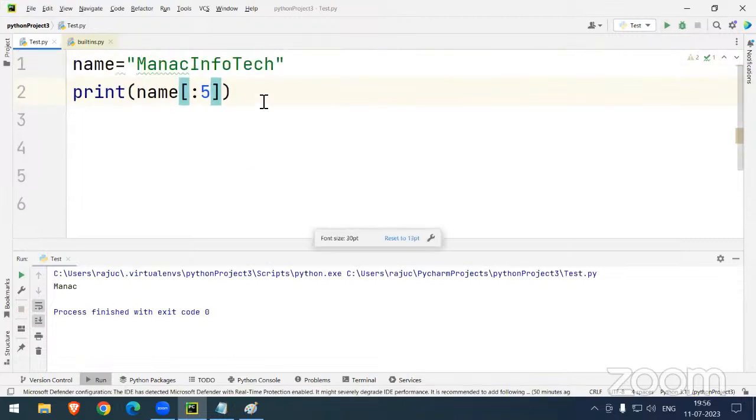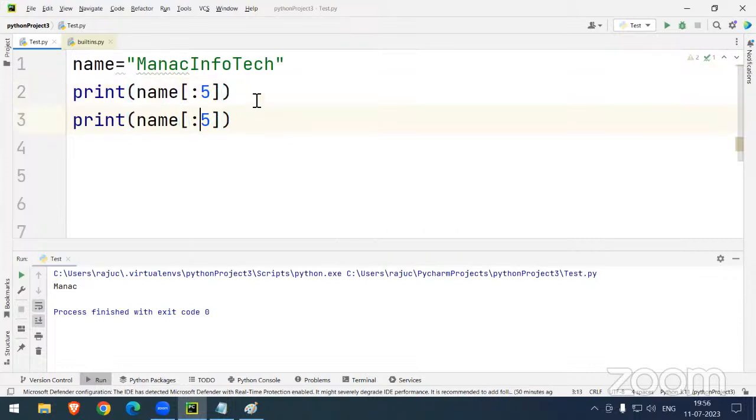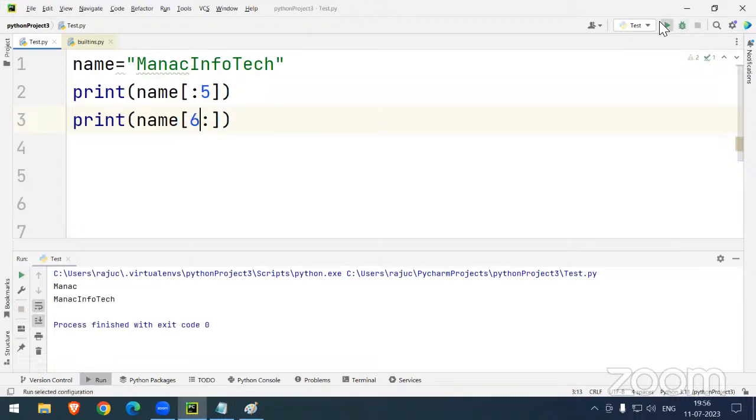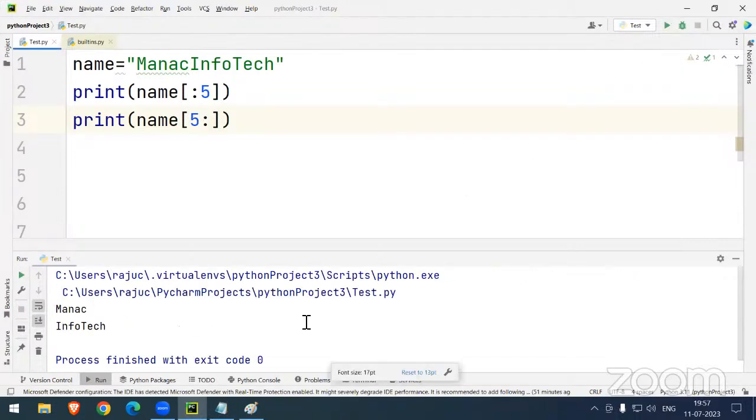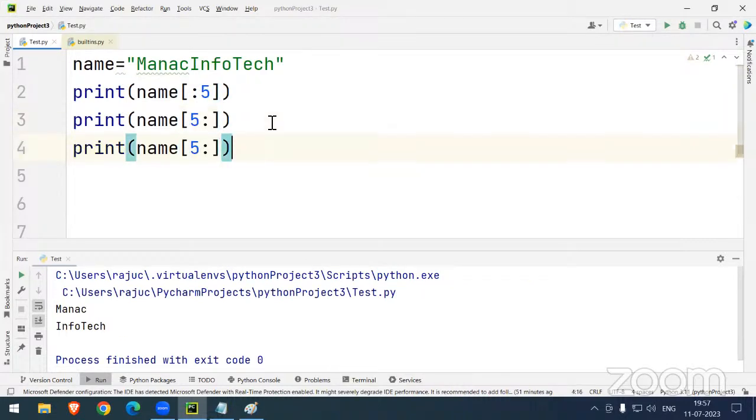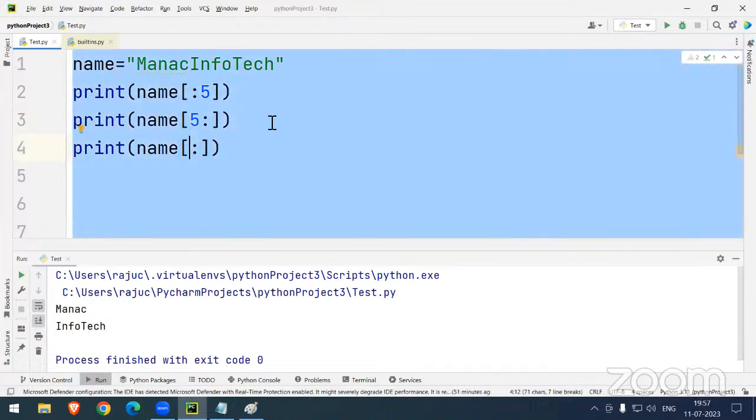Now tell me, sir, here the starting indexing I'm performing with 0, but the ending indexing I'm not giving. Can you tell me? Ending indexing I'm not providing. The whole string, sir. Yes, the whole string will be printed. Perfect answer, MANAC Infotech. Even if you specify something like 6 or 5, we can see Infotech. So you don't need to specify the starting indexing, and you don't need to specify the ending indexing also. Okay, so that's it.